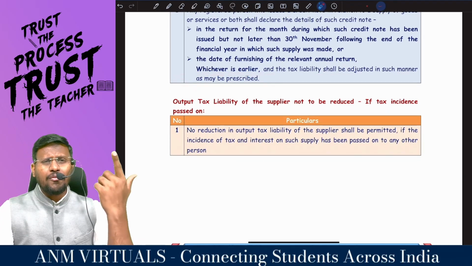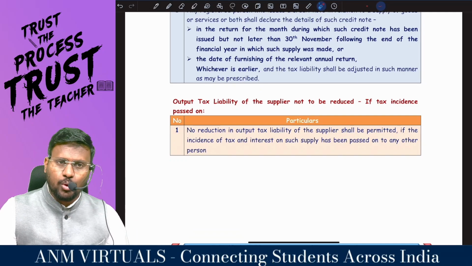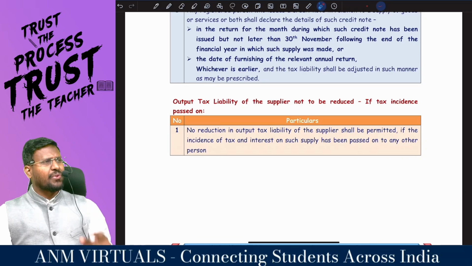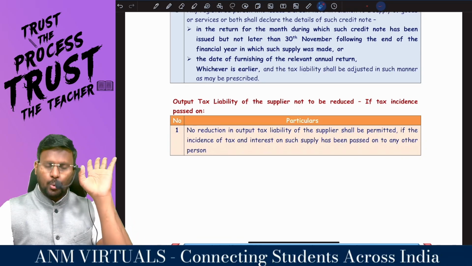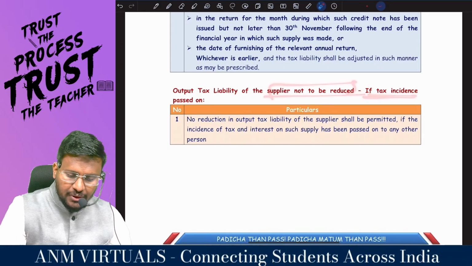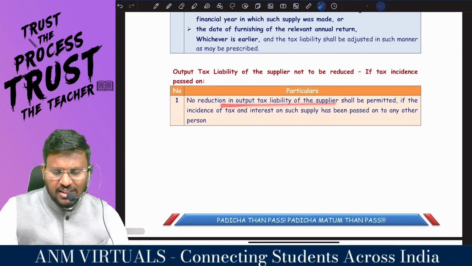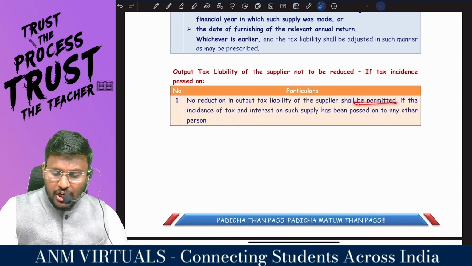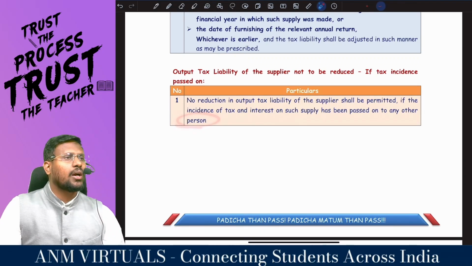Because earlier I would have collected tax for 10 lakh rupees. Now 10 lakh rupees is not the value of supply. I reduce how much lakh? 2 lakh. Now the value of supplies will only be 8 lakh. So I have to reduce output tax collected to the extent of how much lakh? 2 lakh. Output tax liability of the supplier is not to be reduced if tax incidence is passed on. Sir, no reduction in the tax liability of the supplier. Who is the supplier? A reduction shall be permitted only if the incidence of tax and interest on such supply has not been passed on to any other person.